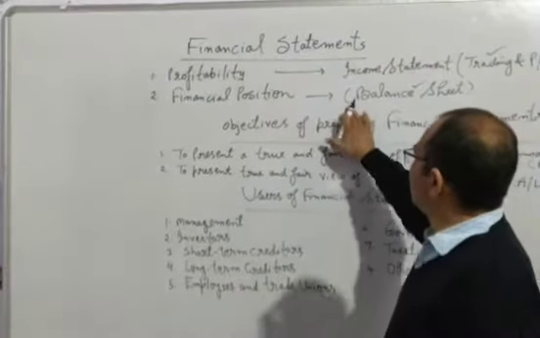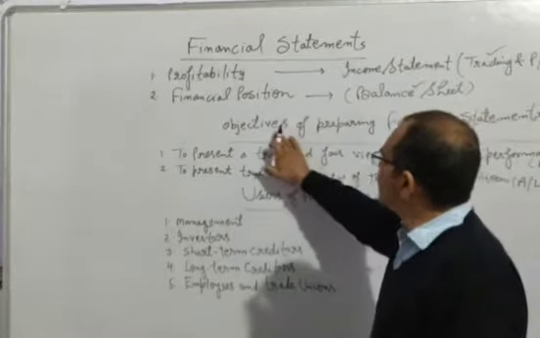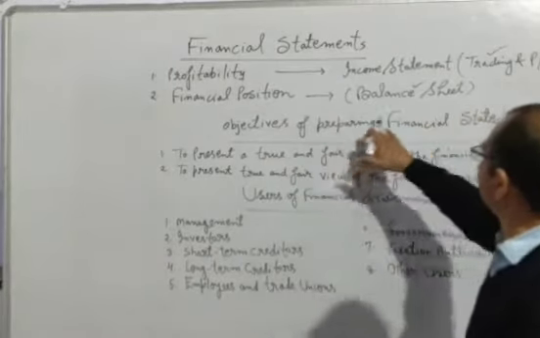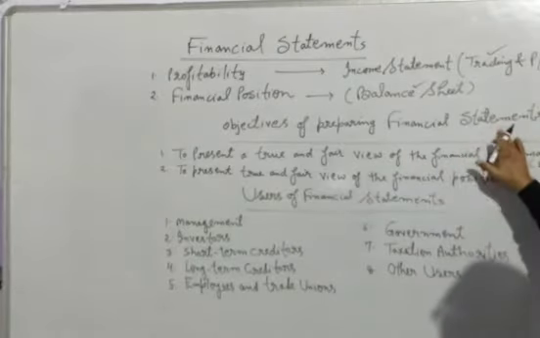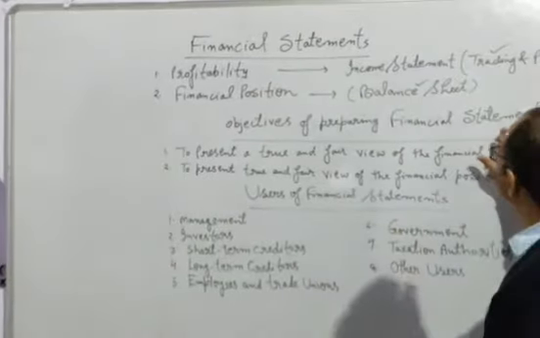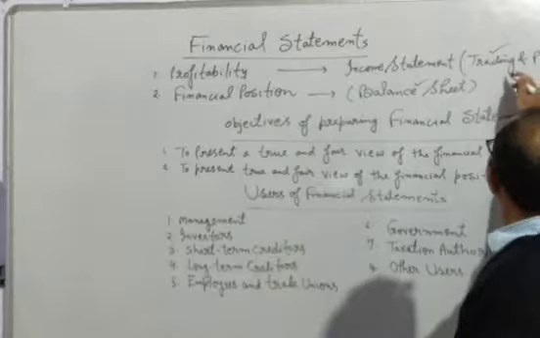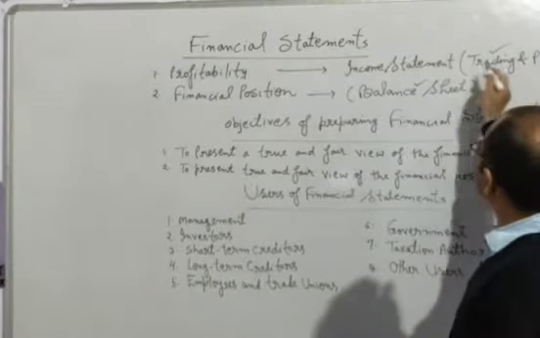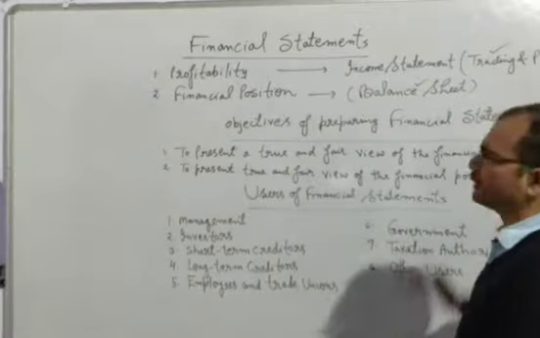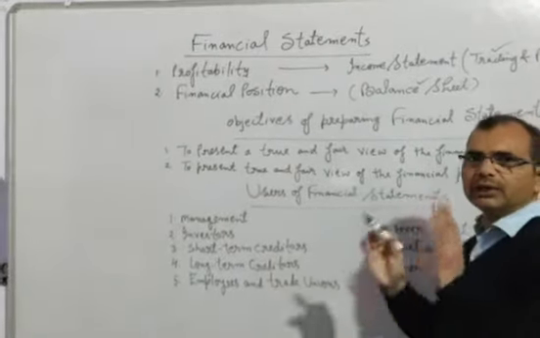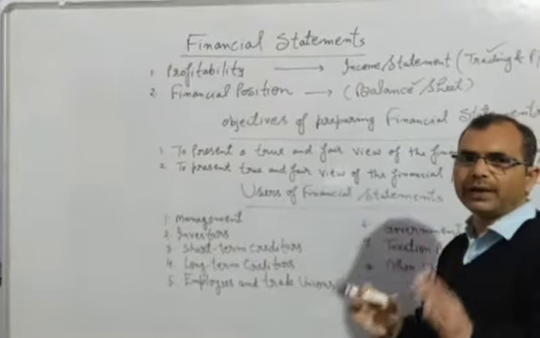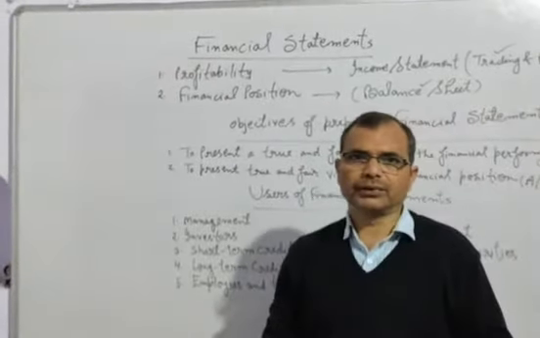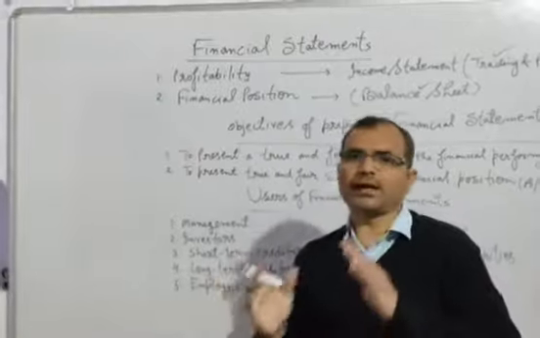Now, what are the objectives of preparing financial statements? One thing more you should understand, students: the trading account, profit and loss account, and balance sheet, these three accounts are also known by the name of financial accounts or final accounts, we can say.